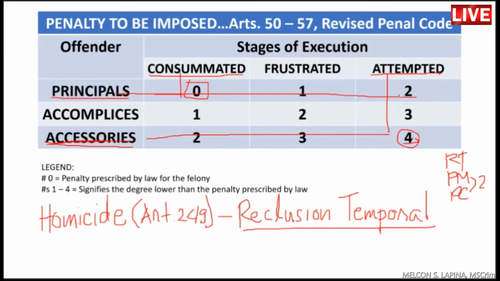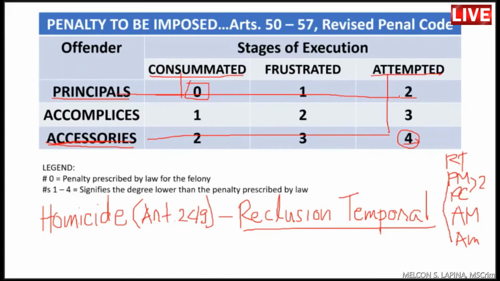Accessories and then attempted, 4. So the penalty prescribed by law is reclusion temporal. So 4 degrees lower for the accessories to the crime of attempted homicide. So after prision correccional, that is arresto mayor. And then after arresto mayor, that is arresto minor.